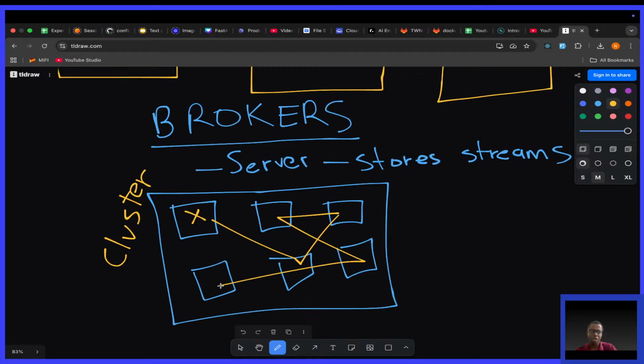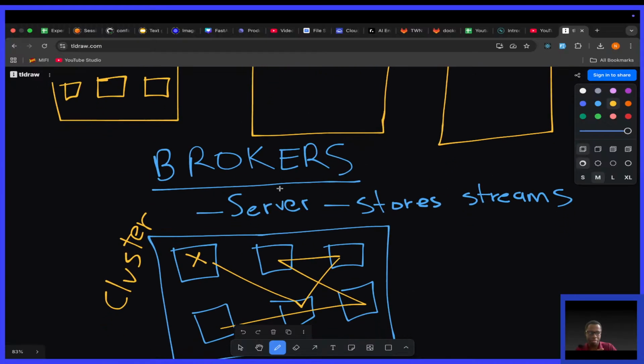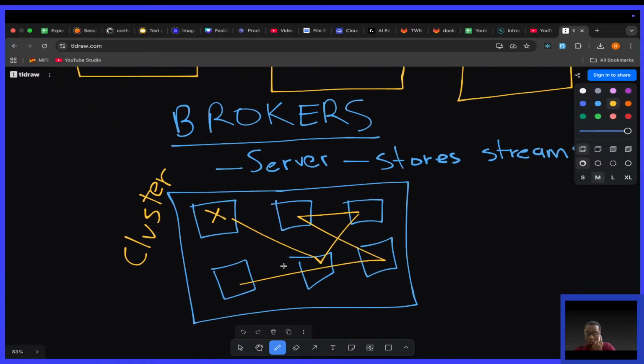So you'll hear a term called bootstrap server, meaning it's a server that you can use to connect to any other broker. From any broker, you can connect to every other broker. So we talked about topics up here, and I brought up brokers after talking about topics because I wanted you to know that topics in Kafka are handled by the brokers. The brokers are the ones responsible for knowing that this event is going to be written to this topic.